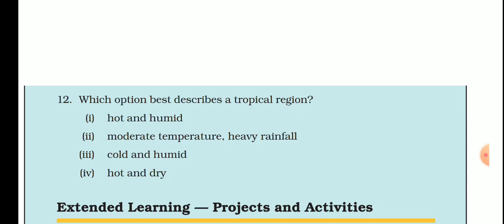Cold is wrong, it can be humid but it cannot be cold. Second cannot be true because of moderate temperature and heavy rainfall. So the correct option which describes a tropical region is first, hot and humid.